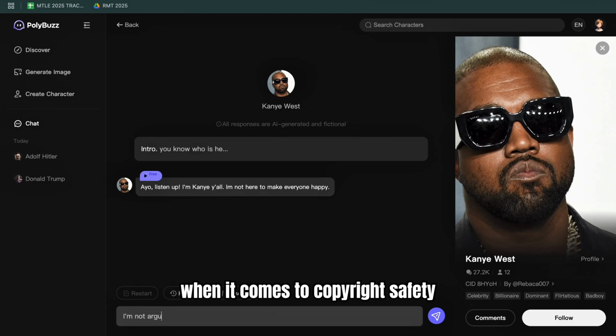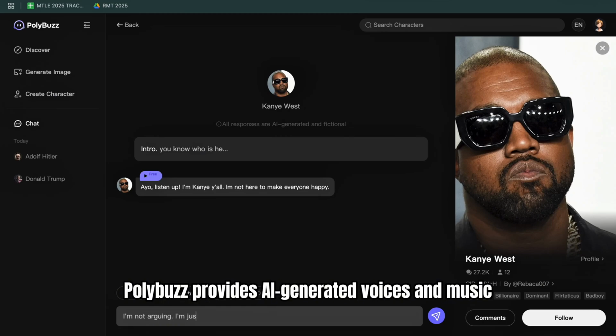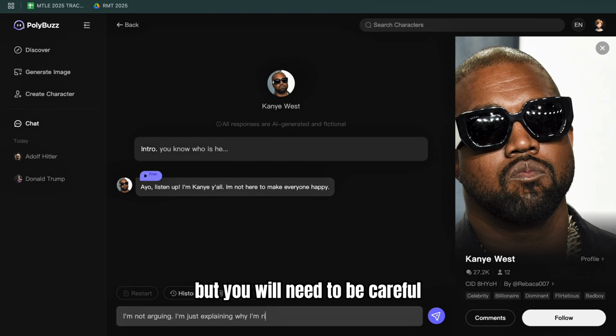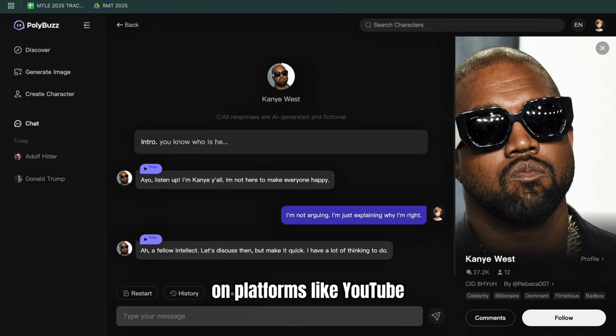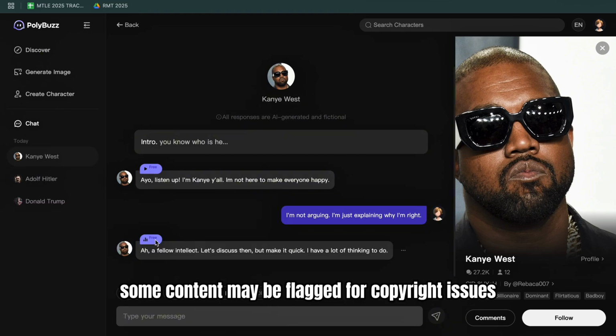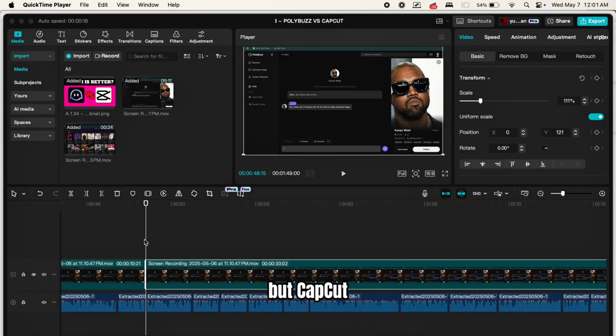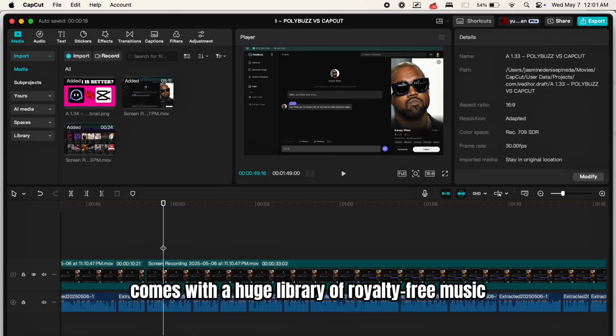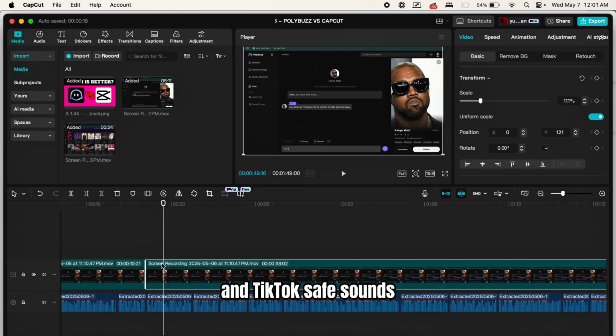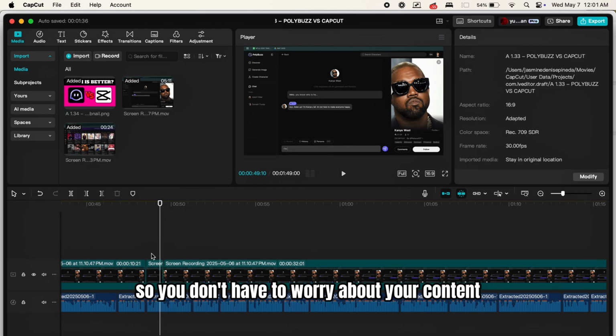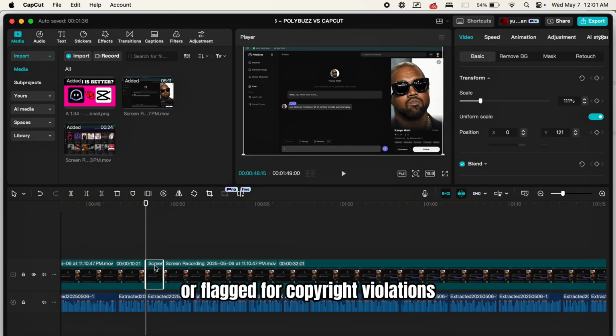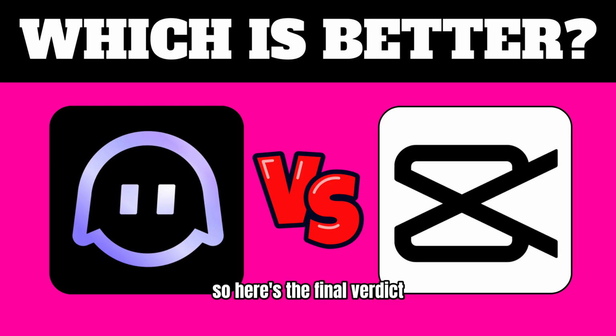When it comes to copyright safety, Polybuzz provides AI-generated voices and music, but you will need to be careful on platforms like YouTube. Some content may be flagged for copyright issues, but CapCut comes with a huge library of royalty-free music and TikTok-safe sounds, so you don't have to worry about your content getting taken down or flagged for copyright violations. So here's the final verdict.